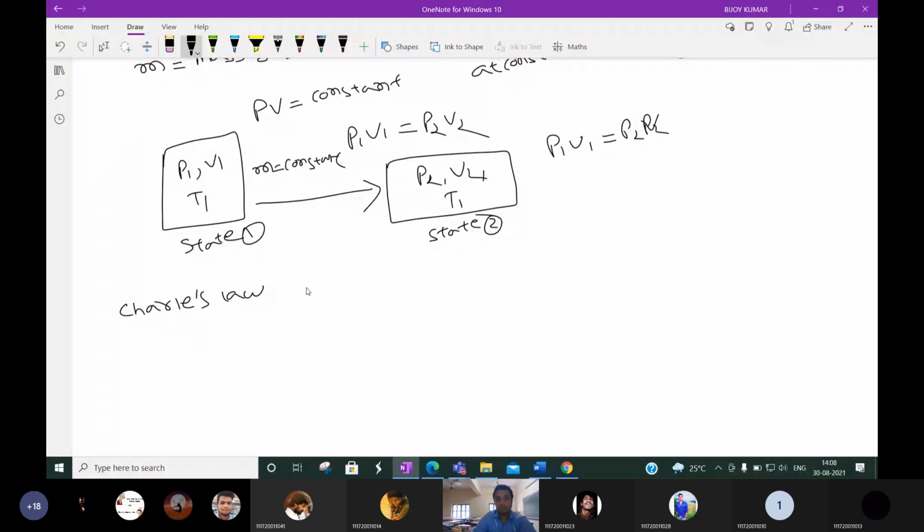Okay, don't know. Charles' law is: volume is directly proportional to temperature. But it is at a certain mass of gas, ideal gas. Suppose the mass is constant, okay, then the volume of the ideal gas is directly proportional to temperature at a constant pressure.